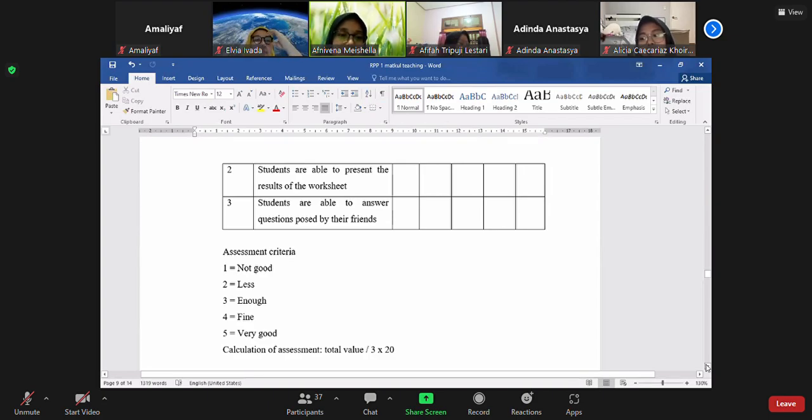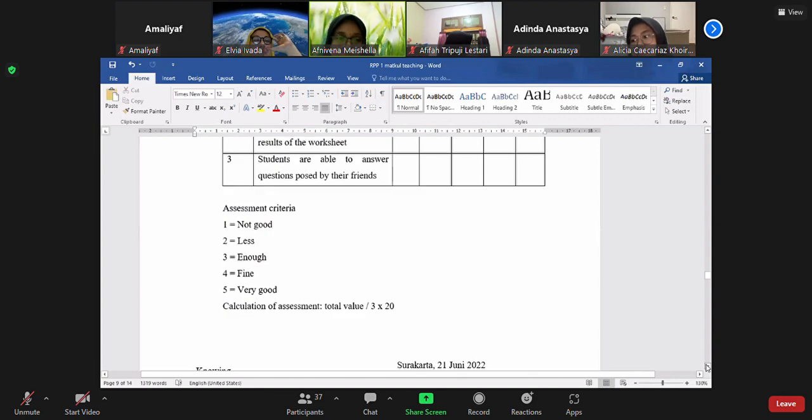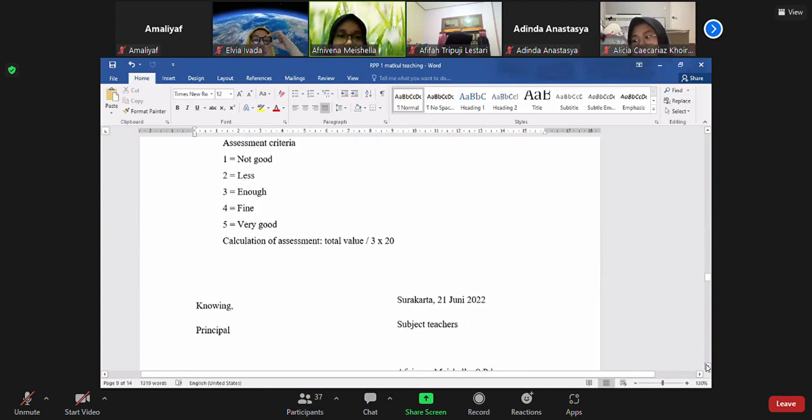Assessment criteria: 1 not good, 2 less, 3 enough, 4 fine, 5 very good. Calculation of assessment: total value divided by 3, multiplied by 20.